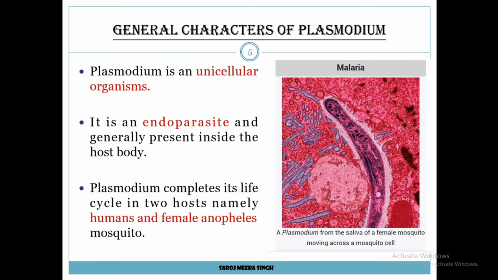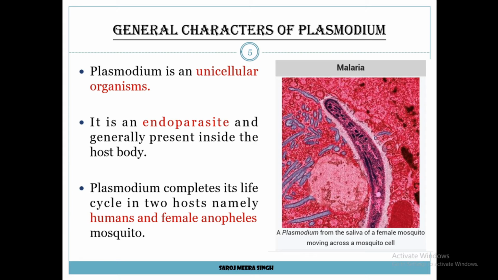Parasites are of two types. The first one is endoparasites and the other one is ectoparasites. Endo lives inside the host body, ecto lives outside the host body. Plasmodium completes its life cycle in two hosts, namely humans and the female Anopheles mosquito. Man is the intermediate host and Anopheles is the primary host of this parasite.